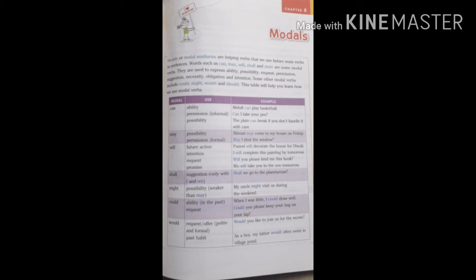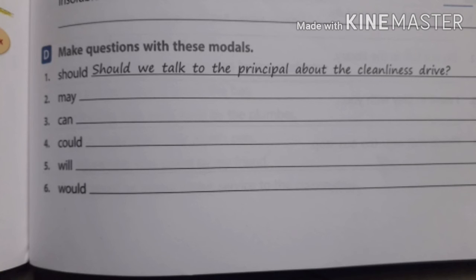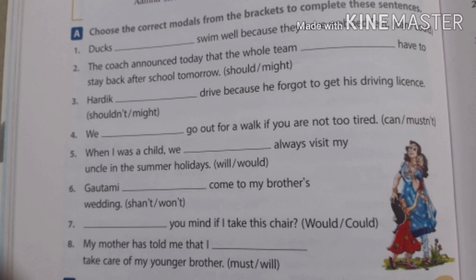You can pause this image, you can zoom the video, means that image, and write. The next question: make questions with these modals. One is given to you. Should we talk to the principal about the cleanliness drive? So you are going to make use of may, can, would, will in modal questions. Then you are going to choose the correct modals from the bracket.